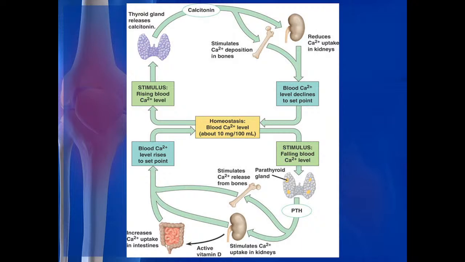If the level is falling, then from the bone we are taking this calcium. PTH is having the action on the kidney for formation of the active form of vitamin D, calcitriol, and it increases the level.